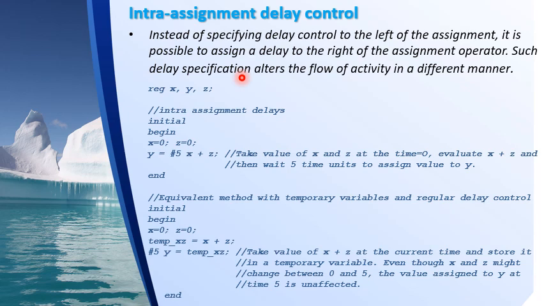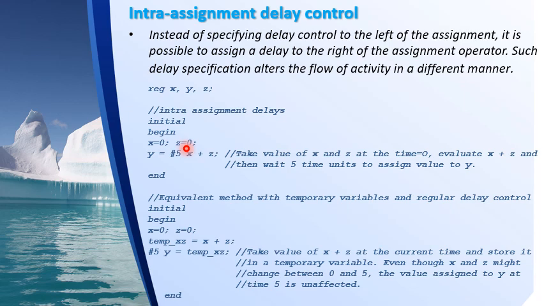So this also we will look with the help of an example. I have a small piece of code where I declare registers x, y, z, and I have an initial block here, where I initialize x and z to 0 without any delay.